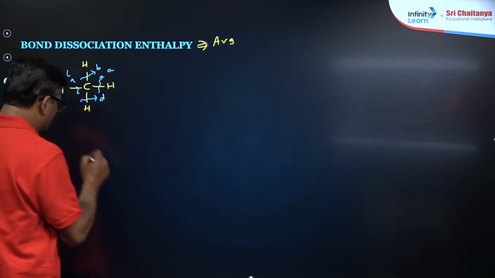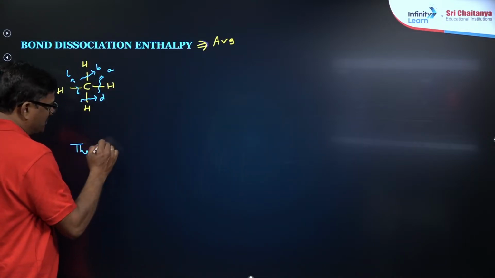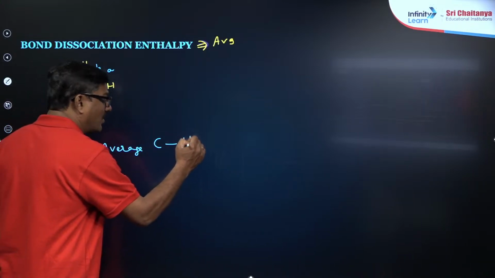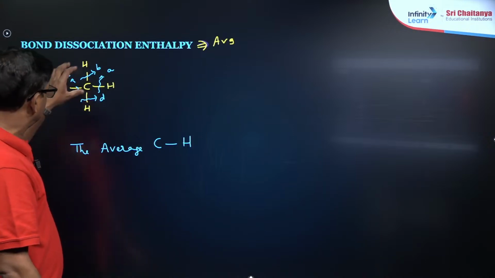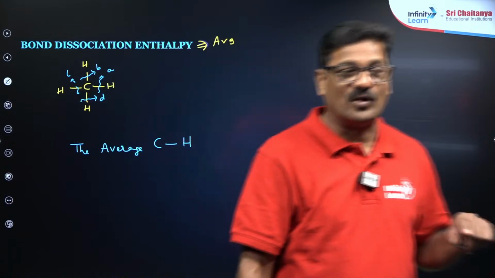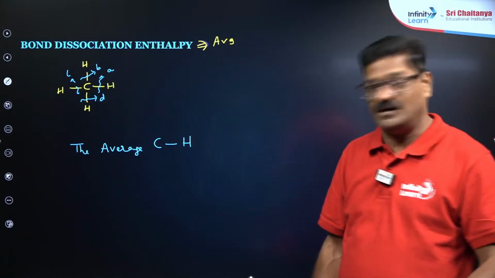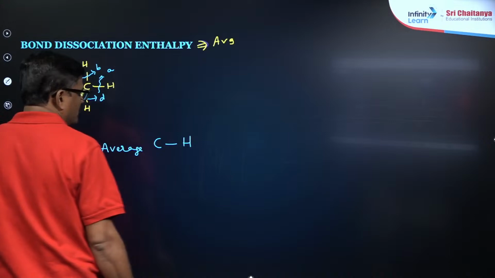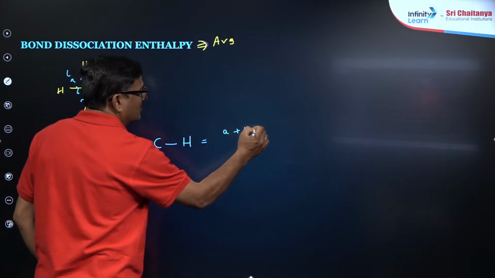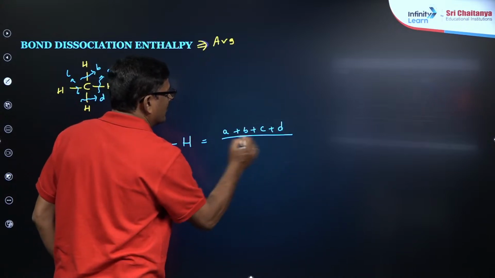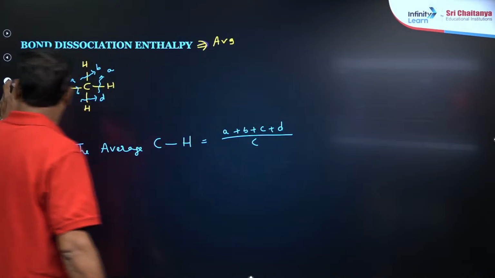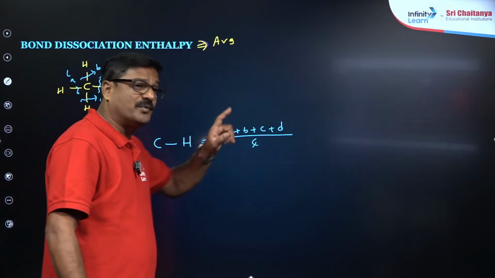So the average carbon to hydrogen bond energy. Don't say A, B, C, D are equal. No. They are not at all equal. Once a bond is broken, the other is going to change its value. So the average carbon to hydrogen bond energy is going to be A value plus B value plus C value plus D value divided by 4. Like that you need to take the average, and this kind of calculation is very important.